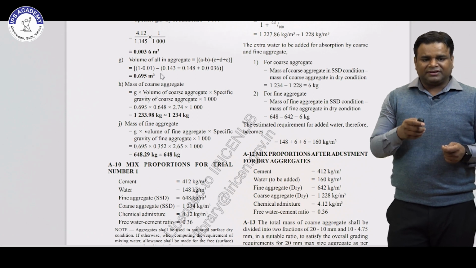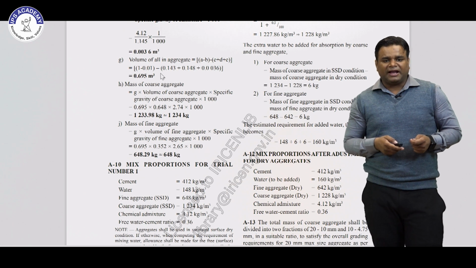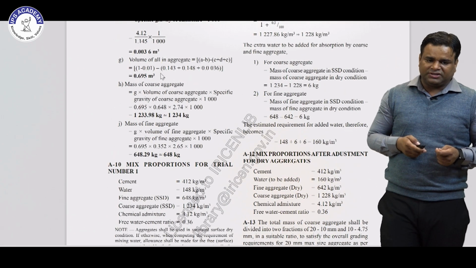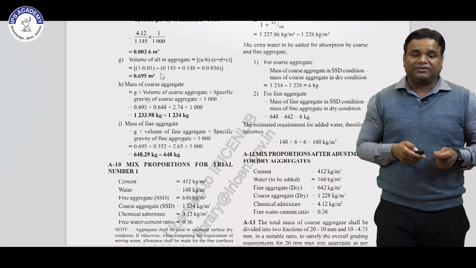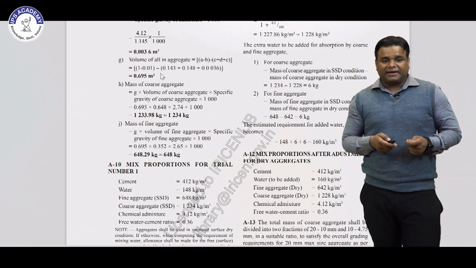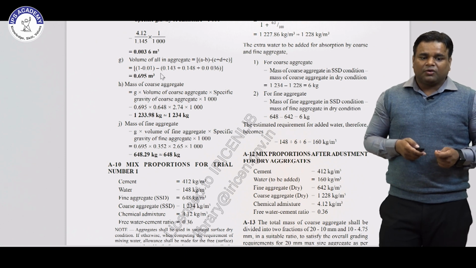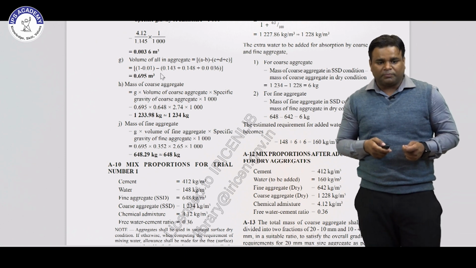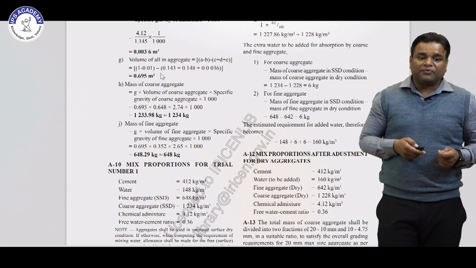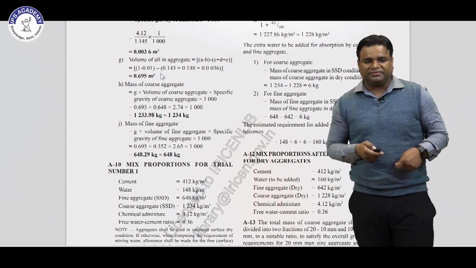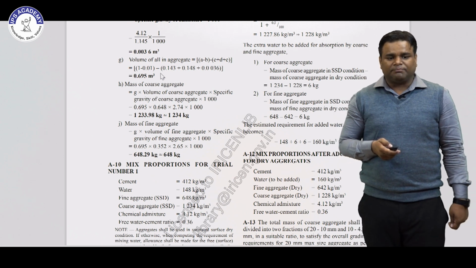So basically these are the mix proportions for trial number 1: cement is 412 kg per meter cube, water is 148 kg per meter cube, fine aggregate is 648 kg per meter cube, coarse aggregate is 1234 kg per meter cube, chemical admixture is 4.1 kg per meter cube, and the free water cement ratio we have used is 0.36. So this is trial number 1.